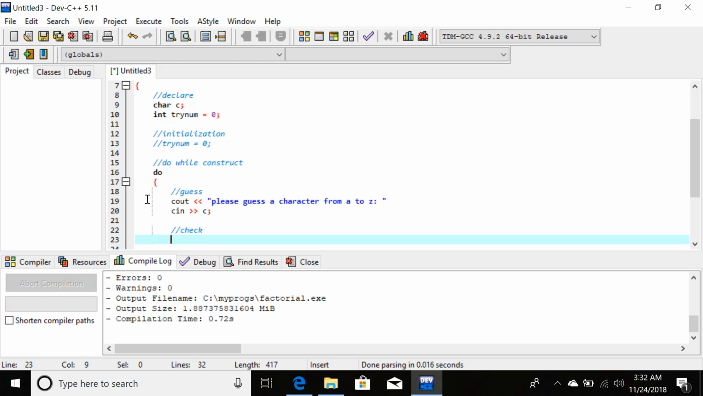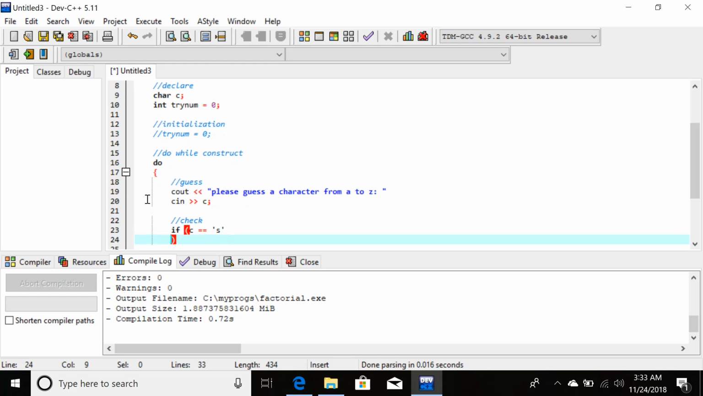So how to check? The check will be done using an if condition. If the character c is equal to whatever we have in mind, suppose we have in mind S. If the user guesses the character S, it means the user has guessed it correctly. Now I will use the if statement for checking it. So if this is true,